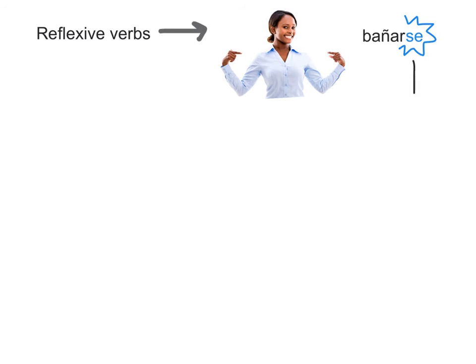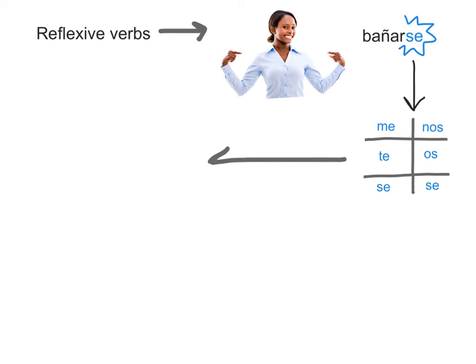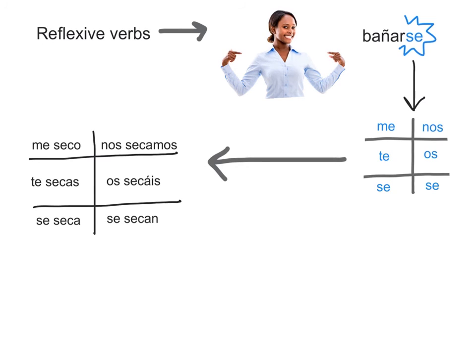The pronoun se can change so it corresponds to a different subject. So our reflexive pronouns in Spanish are me, te, se, nos, os, y se. Here are the present tense forms of the reflexive verb secarse. Me seco, te secas, se seca, nos secamos, os secáis, se secan.